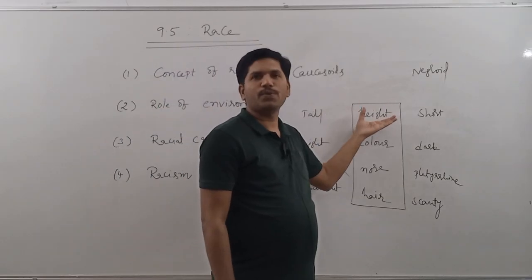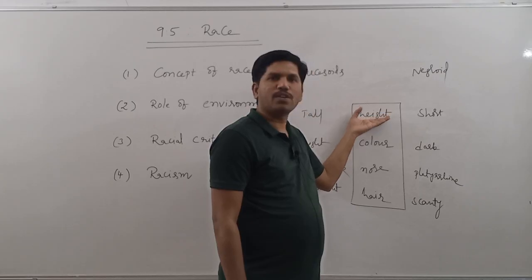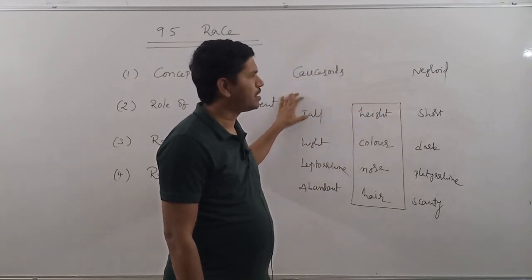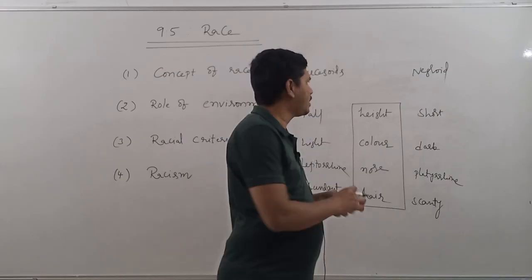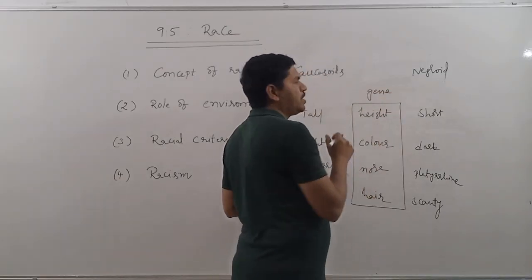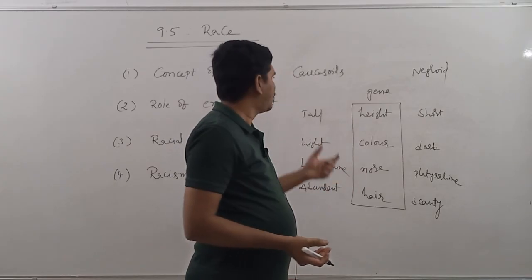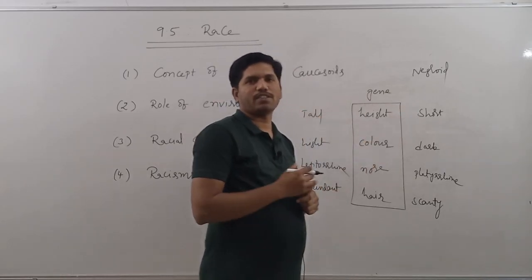Both the genes are related to height only. Height is controlled by a gene, and with respect to the height controlling gene, there are two variants. One is coding for tall character and another one is coding for short character.